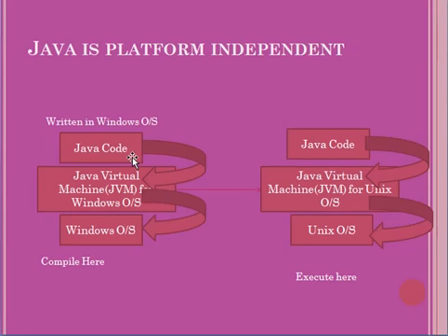Here we have Java code and an operating system like Windows, and between the Java code and the operating system we have a separate layer called JVM, the Java Virtual Machine for Windows. So you have written Java code using Windows and compiled it successfully, and you try to execute the same Java code on a Unix operating system. It will execute there because Java is platform independent. So we can execute the Java program using the JVM interpreter.